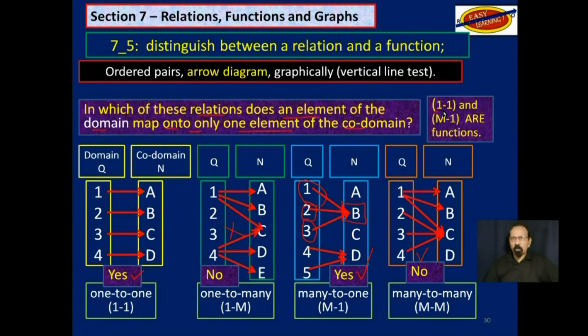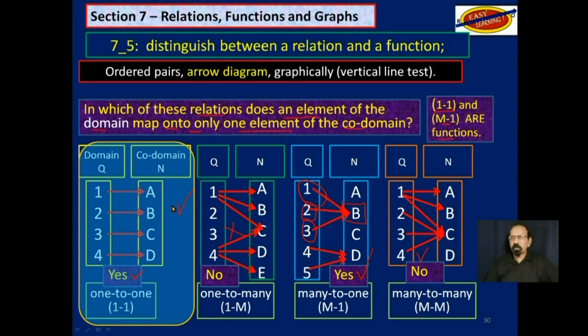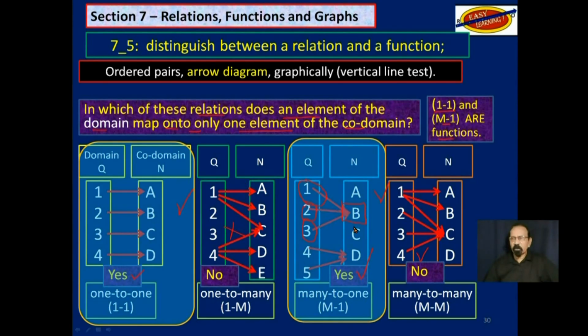So 1 to 1 and many to 1 are special relations called functions. So this one here is a function. This one here is a function. The other 2 are relations, but they are not functions.